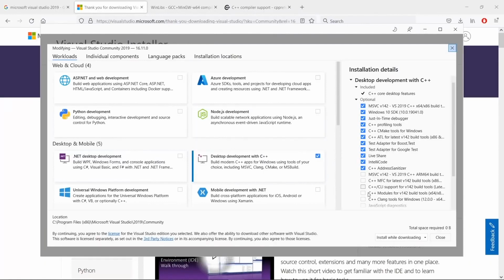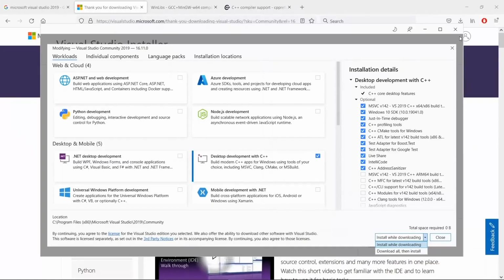Now, I have to say this is going to take some time to install. So if you see that this takes up 20 minutes of your time, don't worry, this is really normal because this IDE and the compiler behind it are really large. They're not like the GCC or the Clang LLVM compilers that we just installed. Okay, so once you have this ticked or checked, you're going to click on download or install, whatever this button is saying here. This is going to install both the Microsoft Visual Studio IDE and the compiler from Microsoft that you can use directly to write C++ applications.